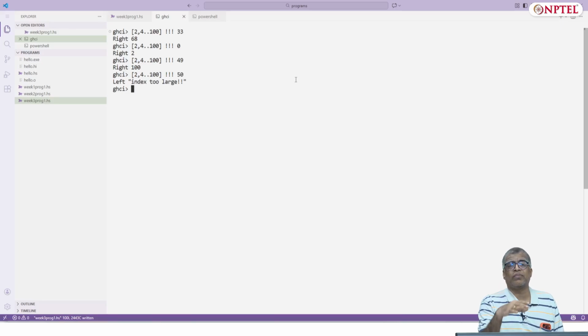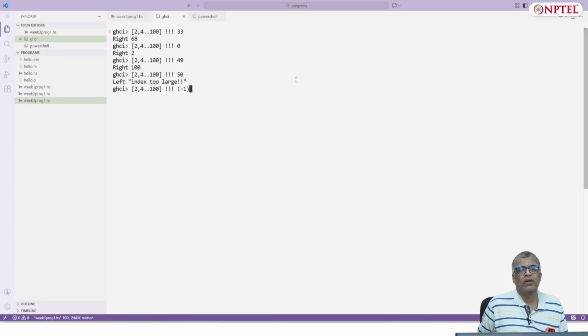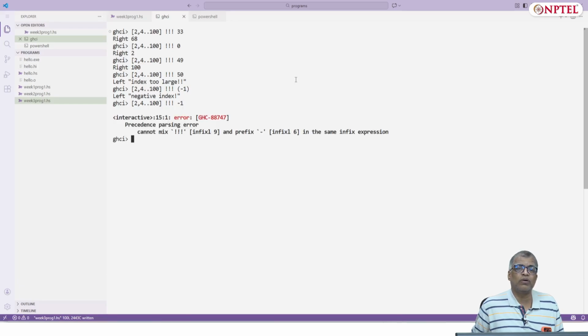But note that it is giving an error message, but it's putting it inside a Left. So it is up to you how to handle it. It won't produce a runtime error, unlike the version which calls the error function. I could also say 2, 4, this thing, -3, -1 even, doesn't matter. It will say negative index. And since this bang bang is an inbuilt infix operator, I can just give -1 without, oh no, I will get an error. Okay, so I should give -1 within parentheses, then I get this. Okay, so that's a version where I use the Either type. Let's get back to the file.